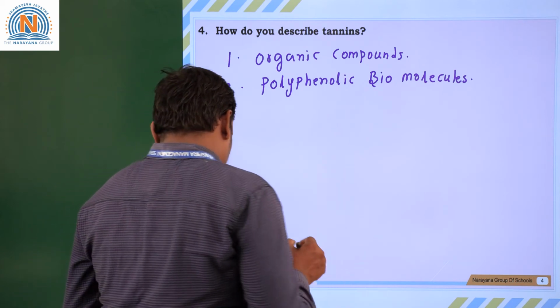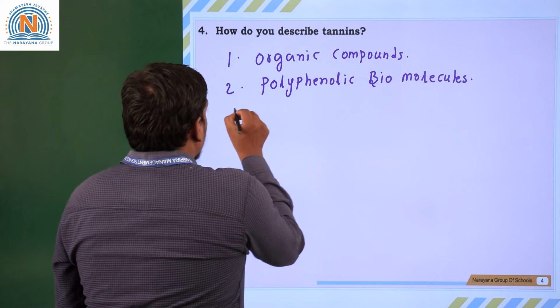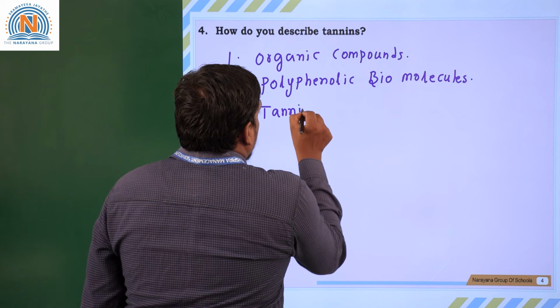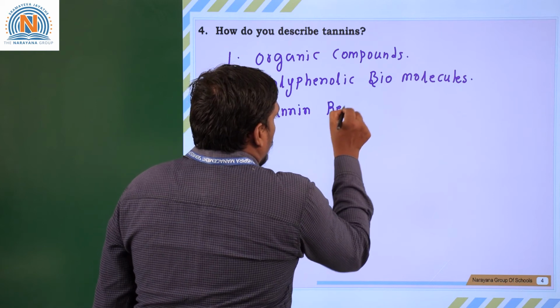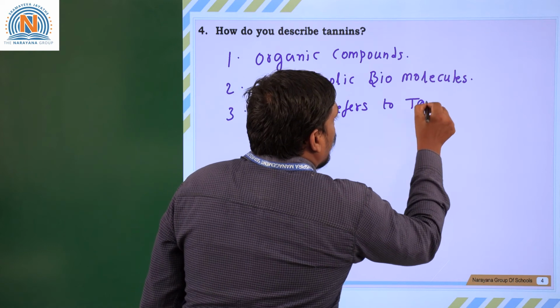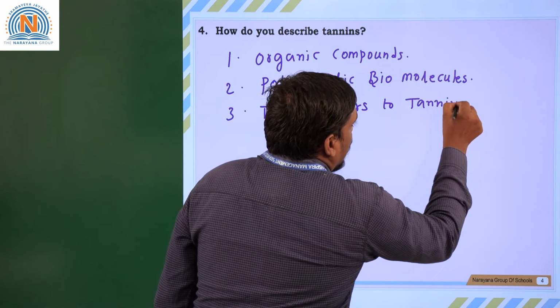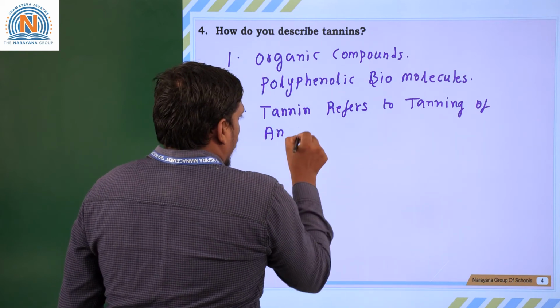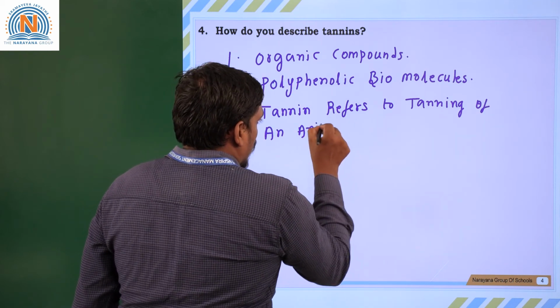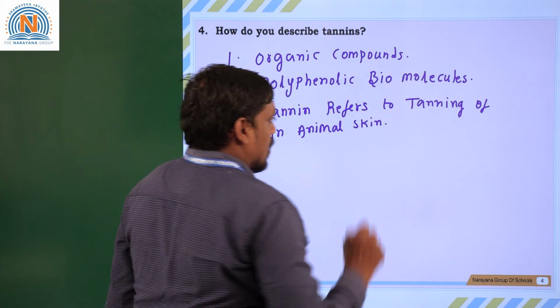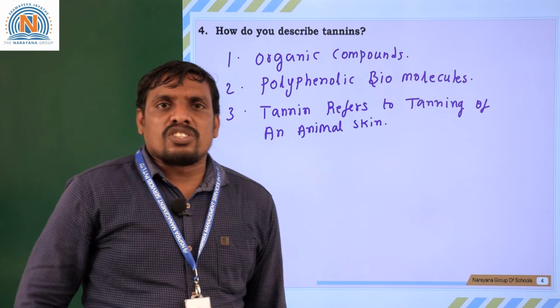And one more thing, the term tannin refers to the tanning of an animal skin. You know that from dead animals, skin is collected, even from the butcher shop.